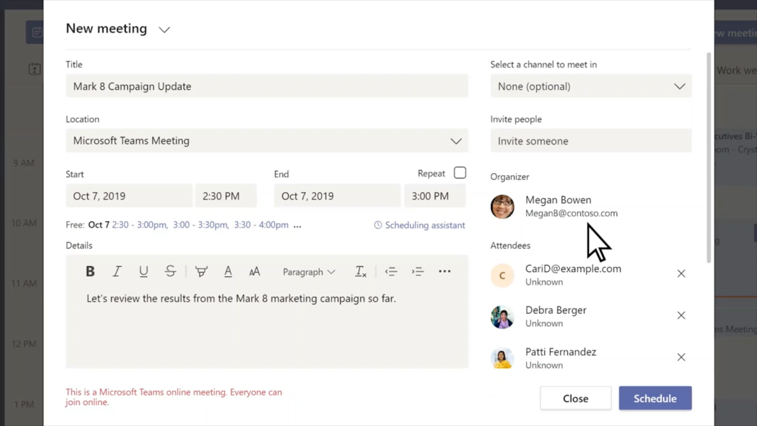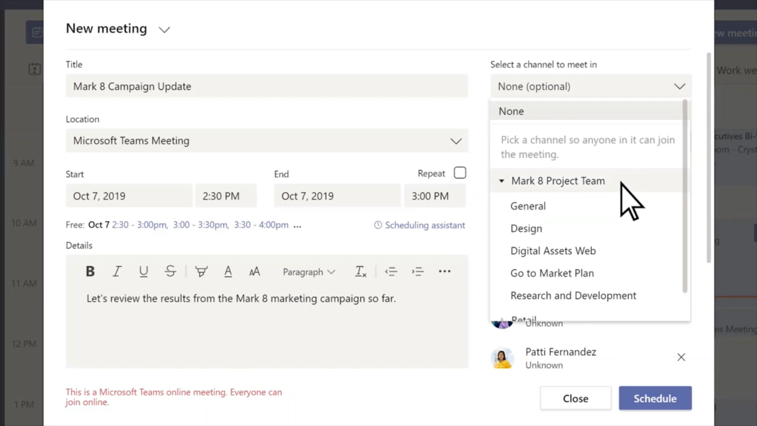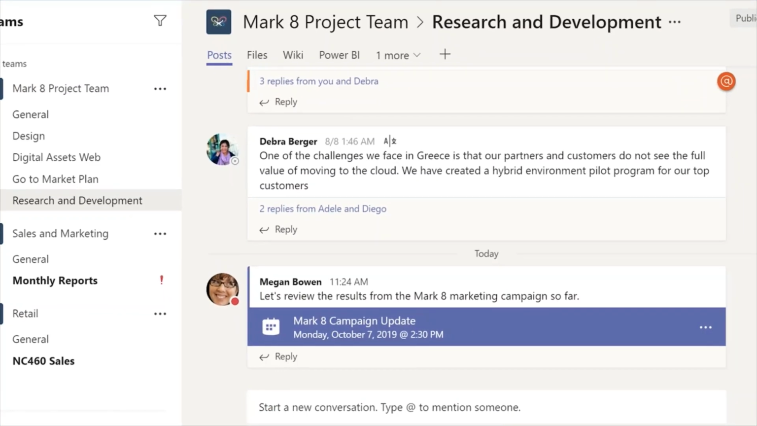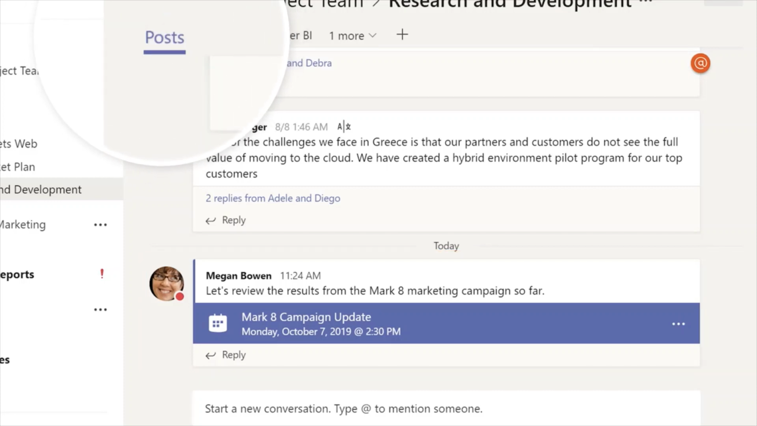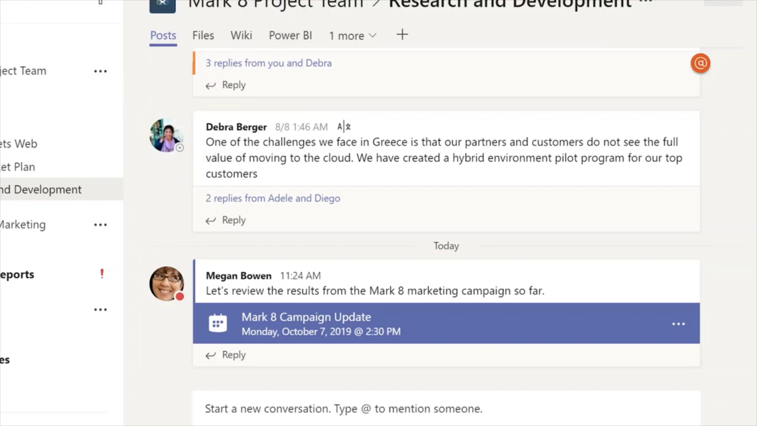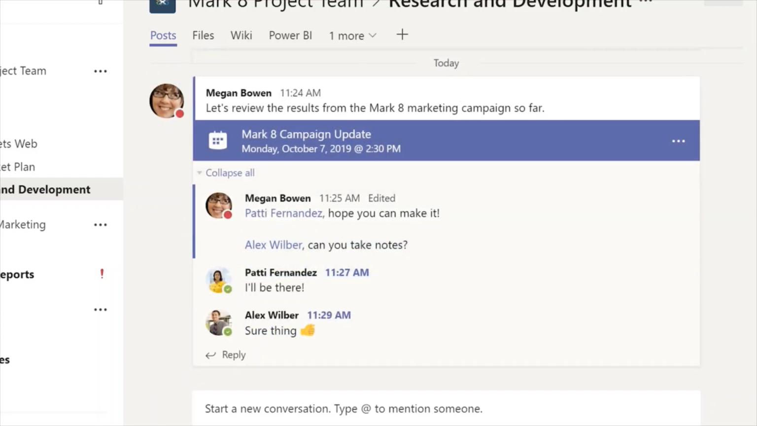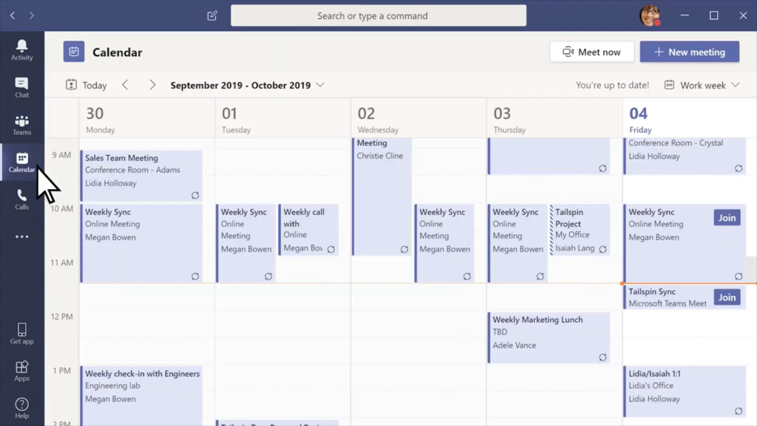Choose whether to keep your meeting private, only the people you invite will be included, or make it open to a certain channel. If you host your meeting in a channel, like here, everyone on the team will see it in the Channels Posts tab. This way, your whole team can set meeting agendas, share files, or leave comments there. Whether you want to view, manage, or schedule a meeting, go to your calendar.